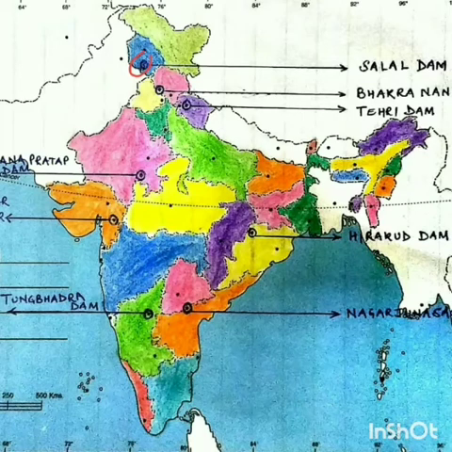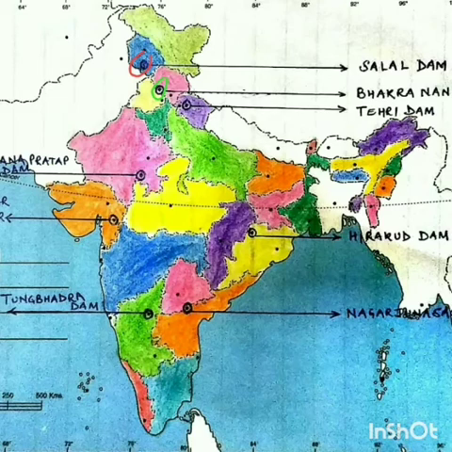Now the second dam, that is Bhakra Nangal Dam. Bhakra Nangal Dam is situated in Himachal Pradesh, and you have to learn to locate it in between the border of Himachal Pradesh and Punjab. At the center of the border, here you can see, this is the boundary of Punjab and Himachal Pradesh, and at the center of it Bhakra Nangal Dam is situated.